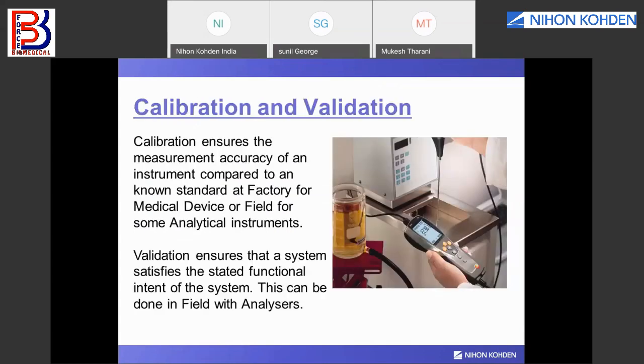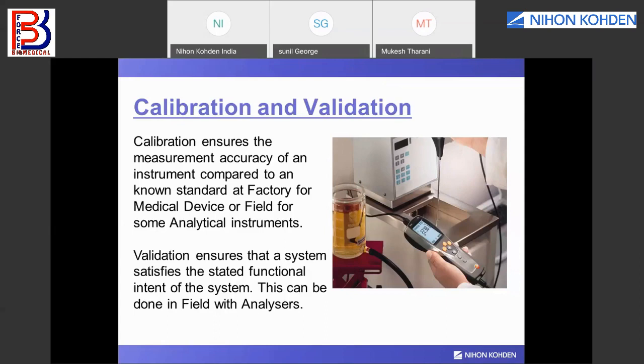What is calibration and what is validation? The difference is that calibration ensures the measurement accuracy of an instrument compared to a known standard, at the factory for a medical device or in the field for some analytical instruments. Validation ensures that the system satisfies the stated functional intent of the system. This can be done in the field with certain analyzers.